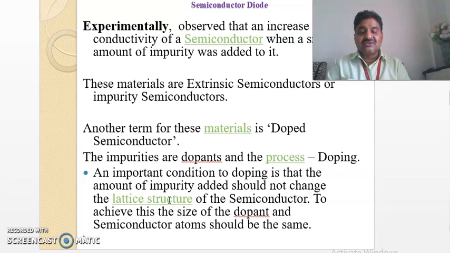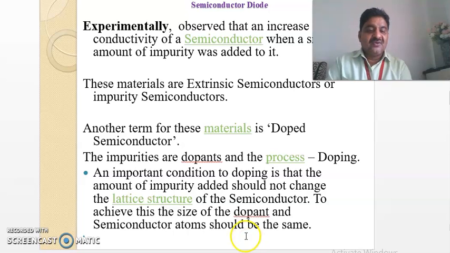To achieve this, the size of the dopant and the semiconductor atoms should be the same.